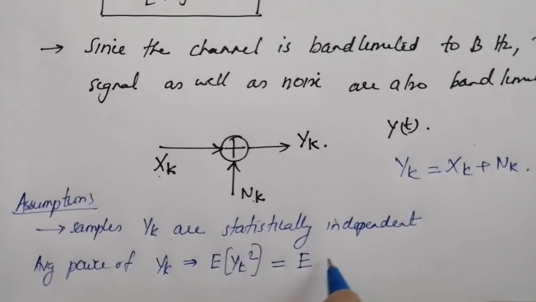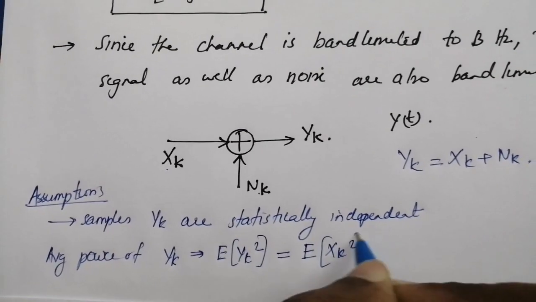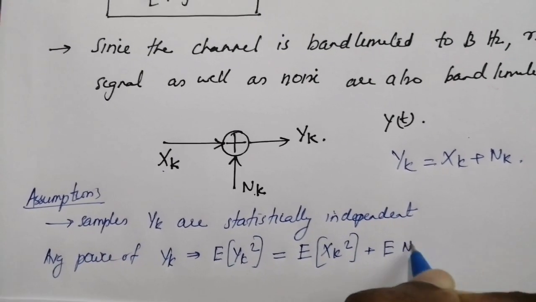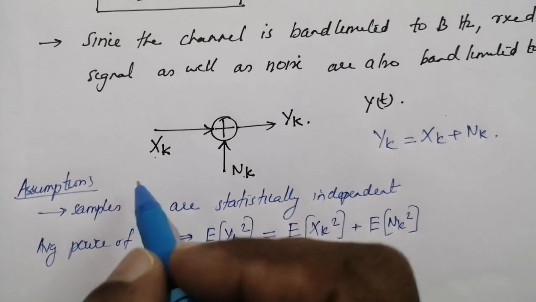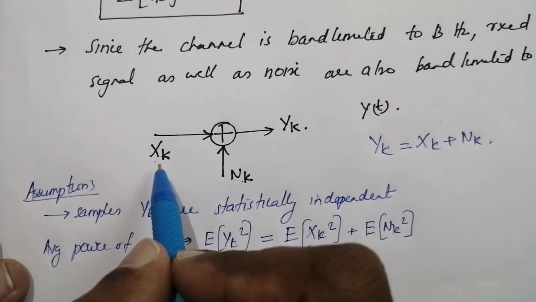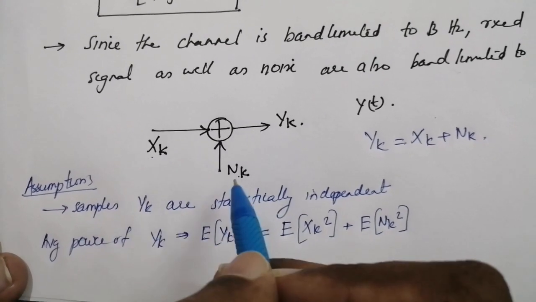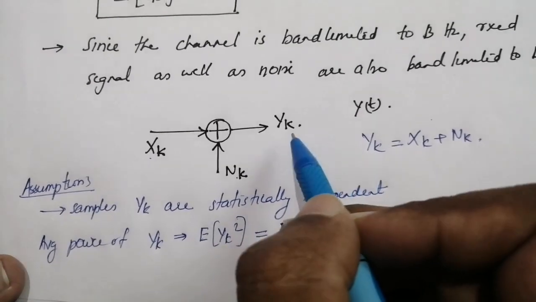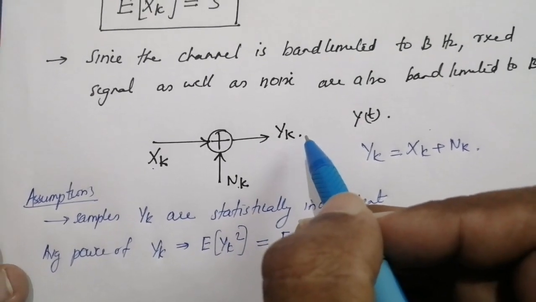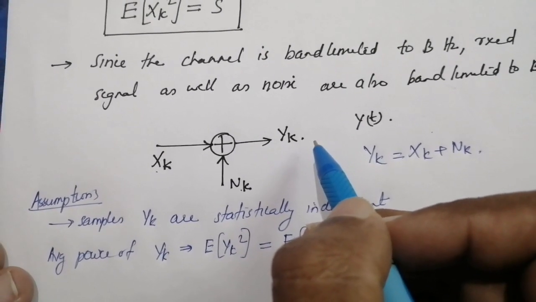That is expectation of x_k squared plus expectation of n_k squared. Since x_k is a Gaussian random variable with zero mean and n_k is also a Gaussian random variable with zero mean, y_k is also a Gaussian random variable with zero mean.